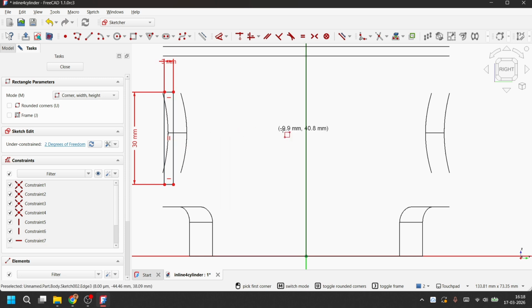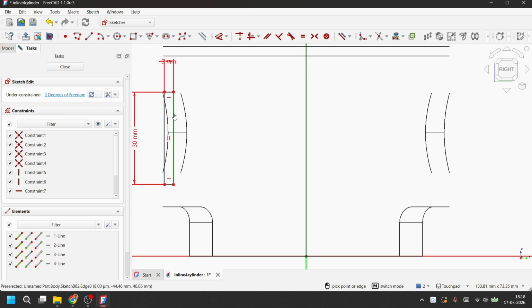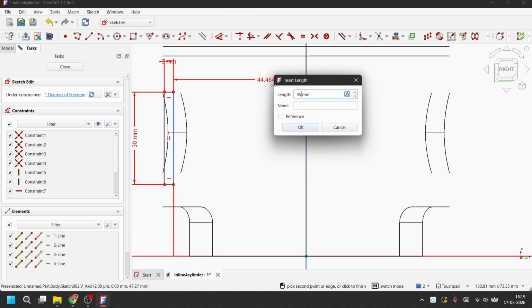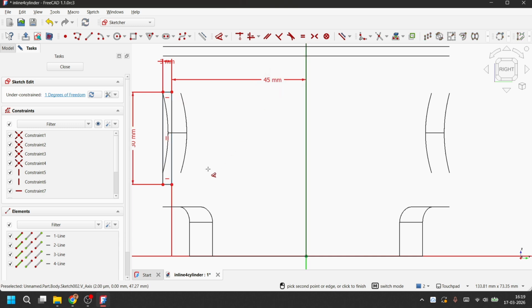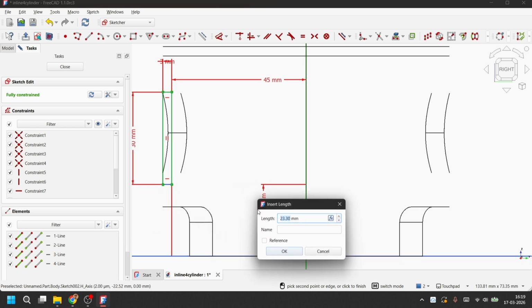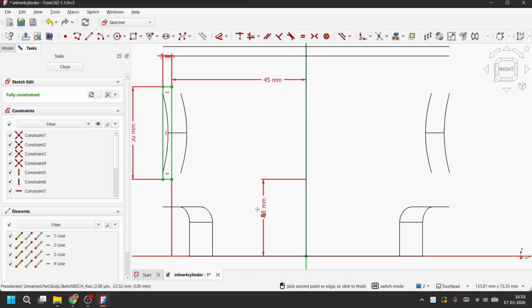Then we will constrain it to the y-axis by 45 millimeters, and the bottom portion of the rectangle to the x-axis by 25 millimeters.